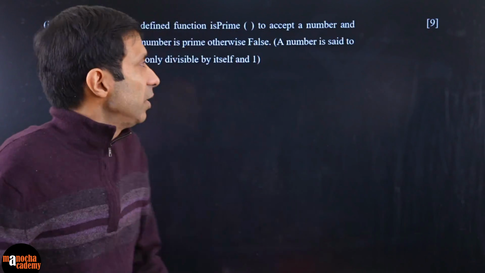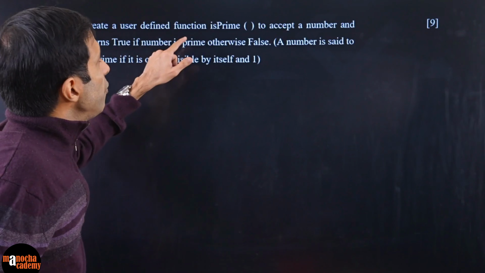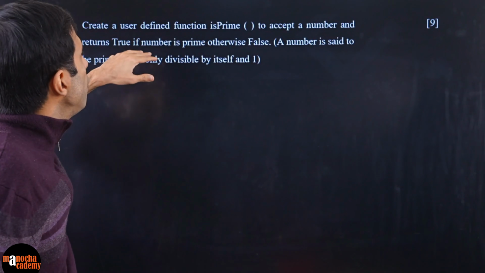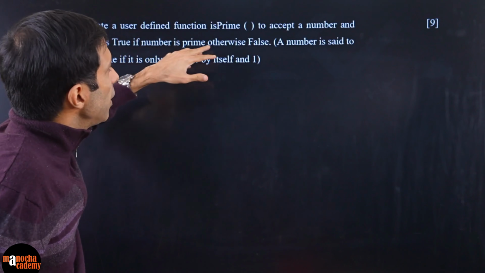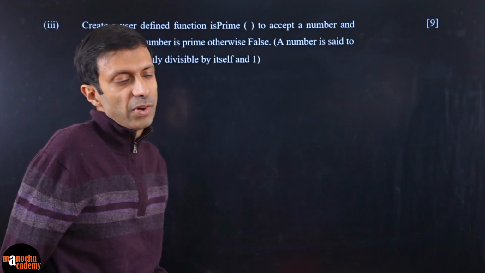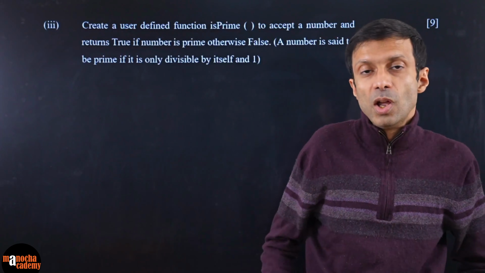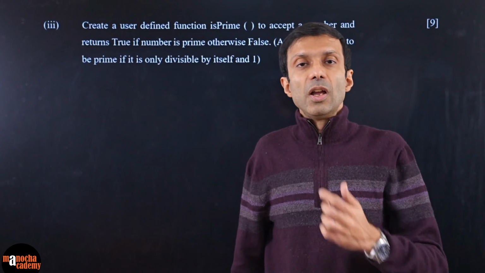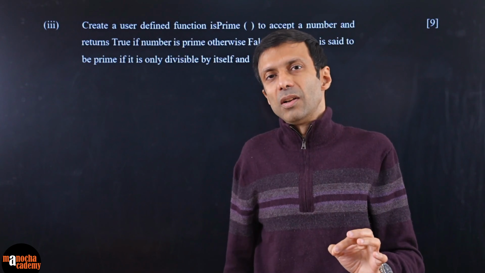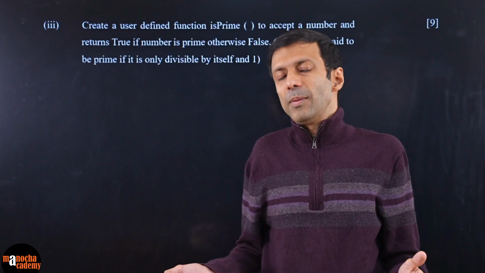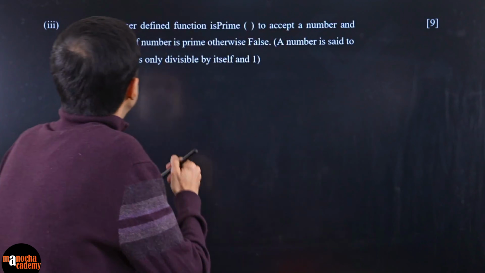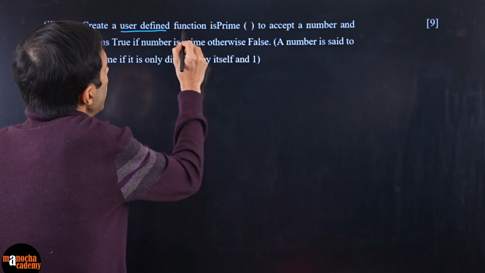Okay people, next question here. Create a user-defined function isPrime to accept a number and return true if the number is prime, otherwise false. A number is said to be prime if it is only divisible by itself and 1. So they've given you the maths explanation also. In this kind of coding question, you have to be very careful to follow the instructions given to you. You may write a perfect code for prime numbers, but not have followed what is asked. So what do I mean by follow? Look here carefully. It says create a user-defined function.